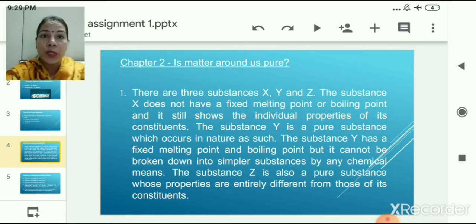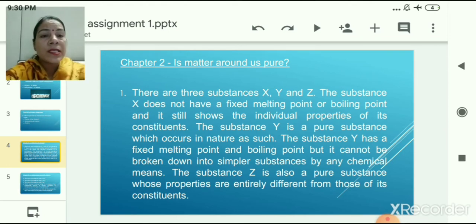So the first question which is given to you as an assignment is from chapter number 2, that is Is Matter Around Us Pure? I will read out this text. You listen to it carefully. Based on this information, there will be some questions. So let us start. The question says, there are 3 substances X, Y and Z.